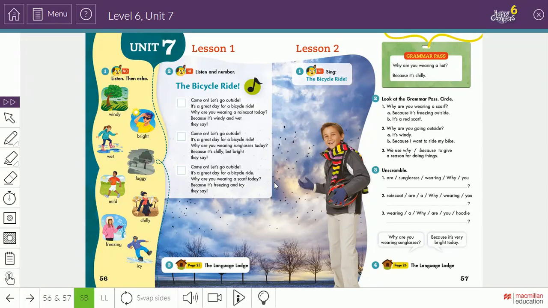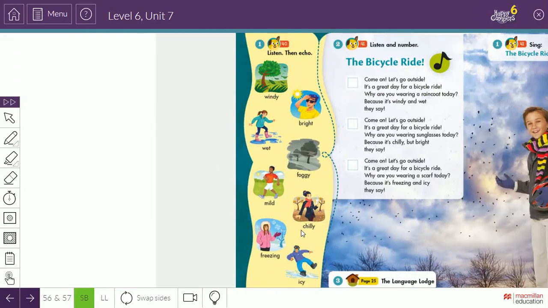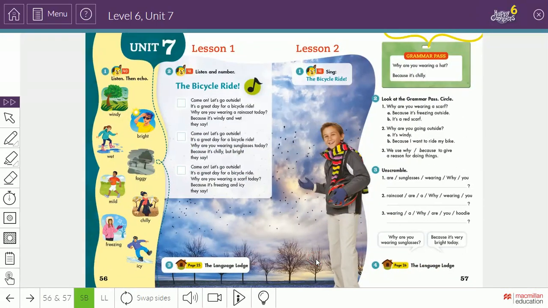In lesson 1 we did types of weather: windy, bright, wet, foggy, mild, chilly, freezing, icy. So these are the types of weather that we did in lesson 1.